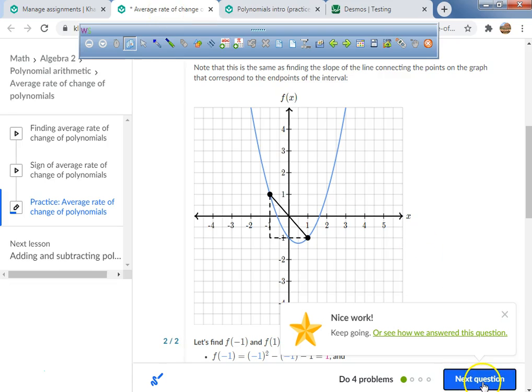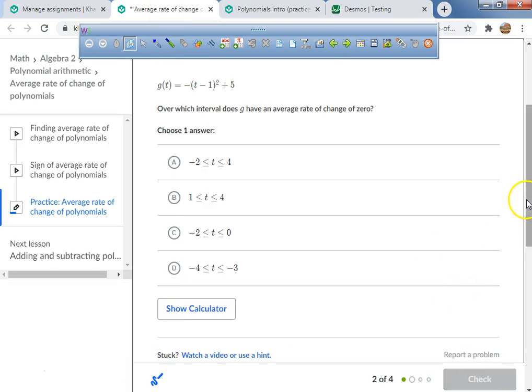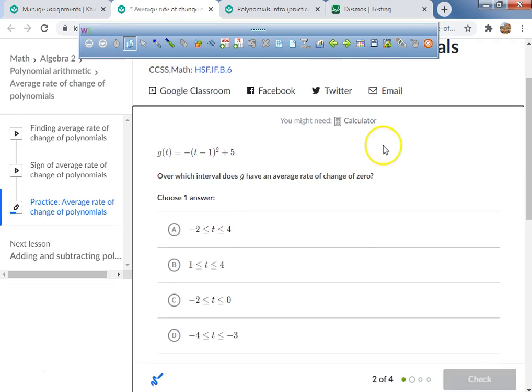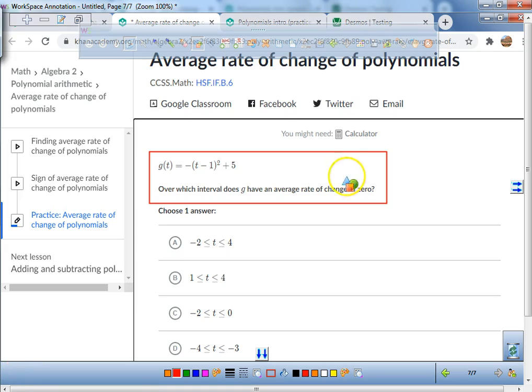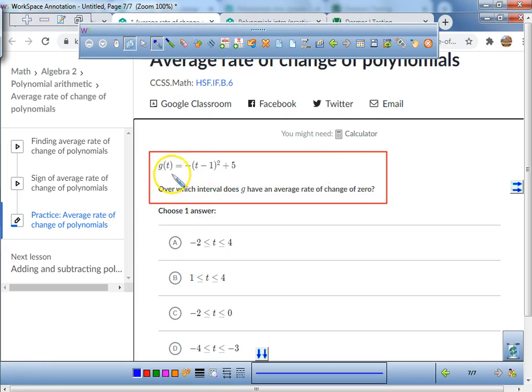So we're going to do one more and see if you guys get this. You guys ready? I want you to write this down and take your time writing it down. I'm pausing it so you can write it down. All right, so what we're going to do right now, we have a function. This is a quadratic function. It says g of t, but we're going to change this so we can use Desmos to visualize it better. We're going to change it to g of x.